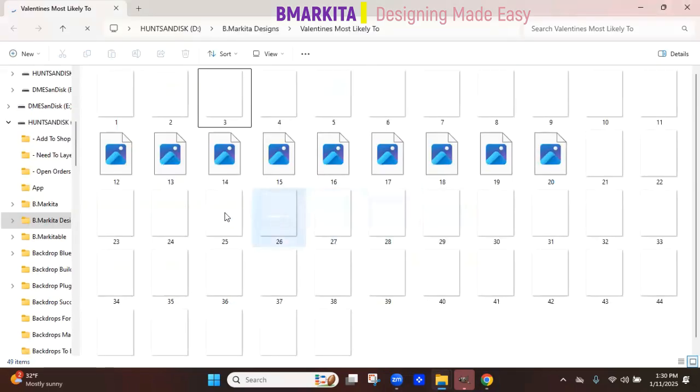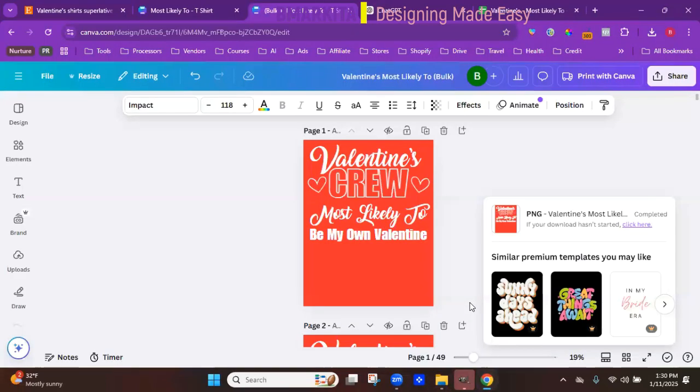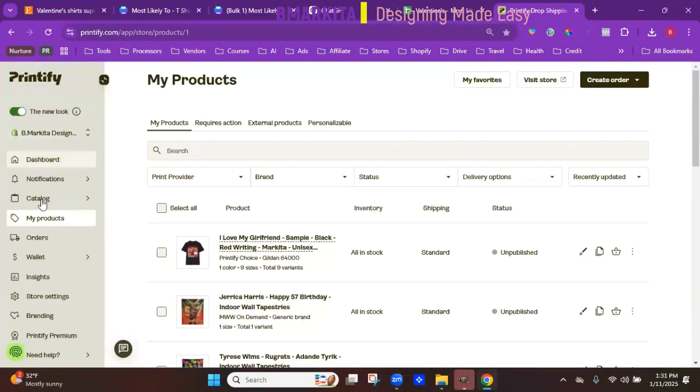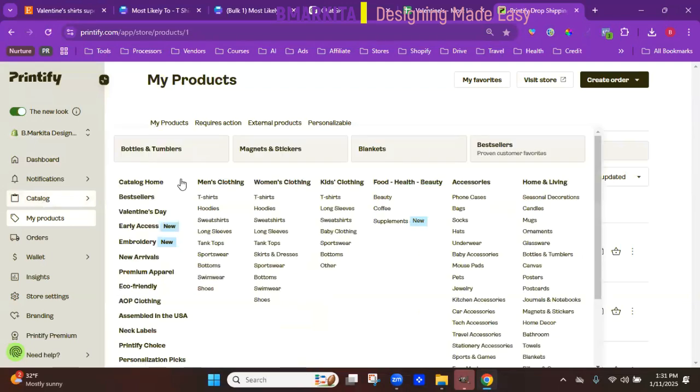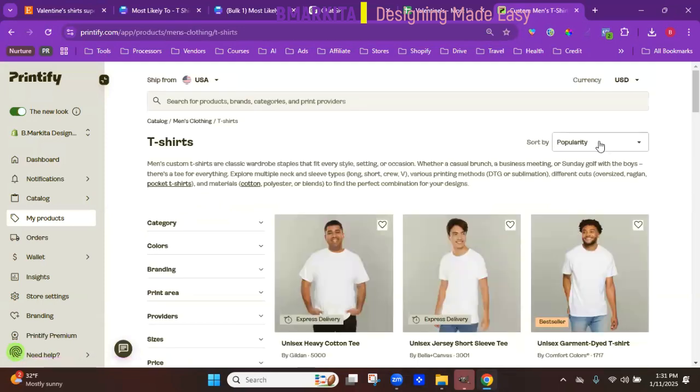So now you can see where they all are. If you hover over them, you can see the white writing. So if you chose another color, it'll automatically show, but since I chose white, I have to hover over them to see them all. Then you can go over here to our vendor. I use Printify. Go to your store setup, go to catalog, find your shirts. Just gonna go to the unisex shirts or the men's shirts. Search by lowest price.